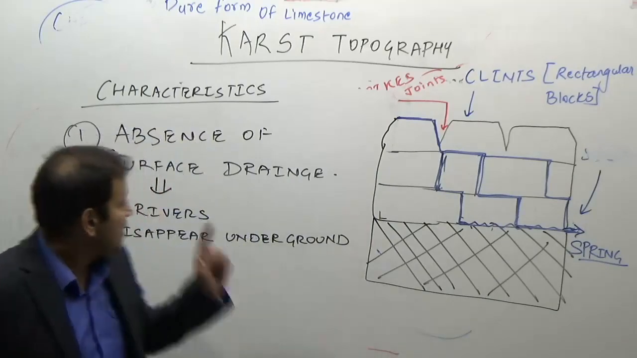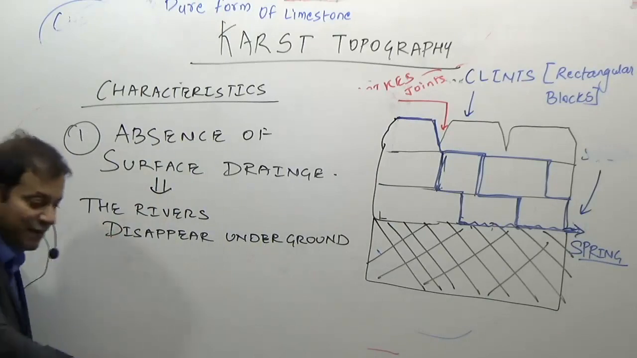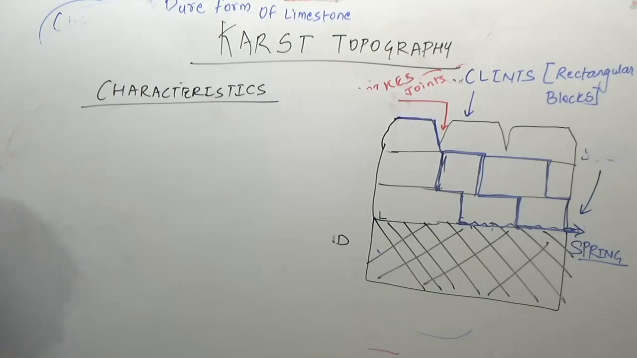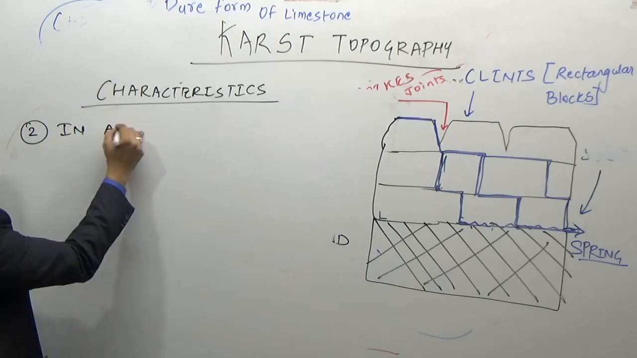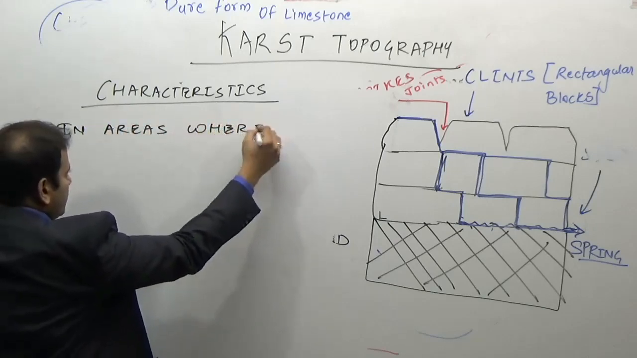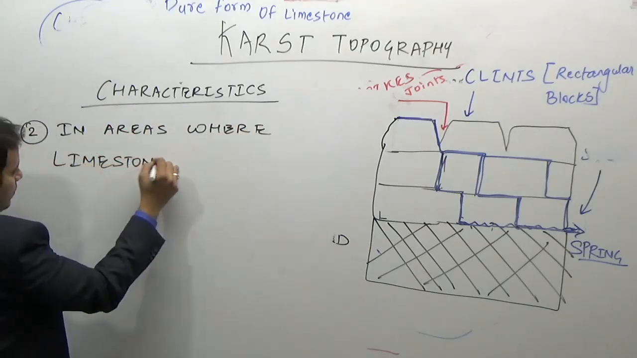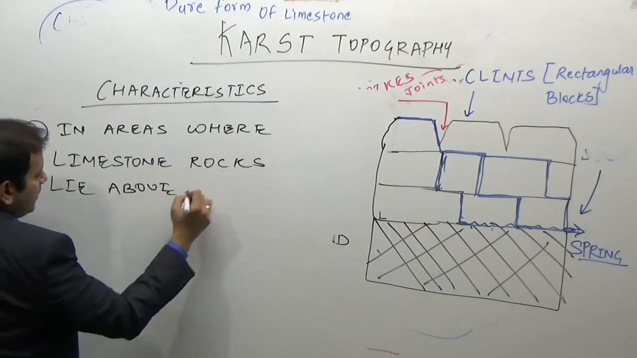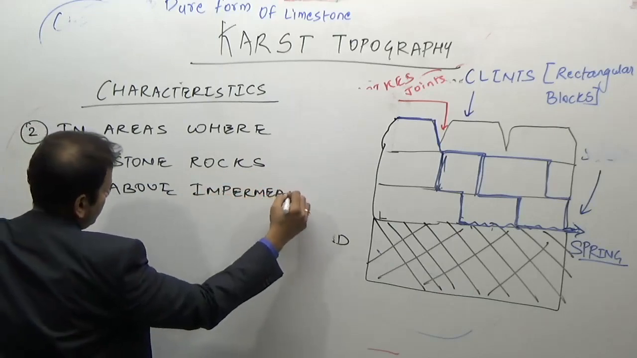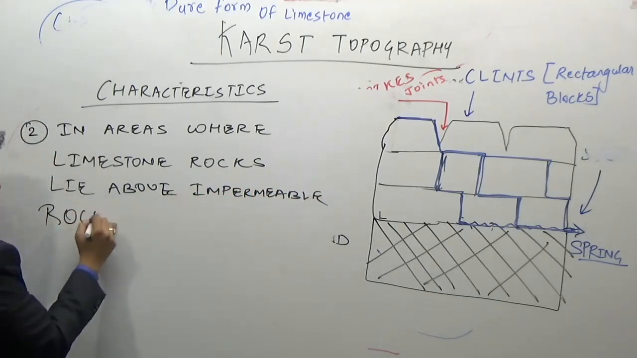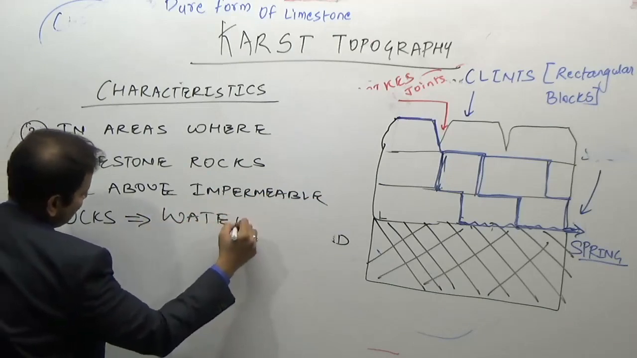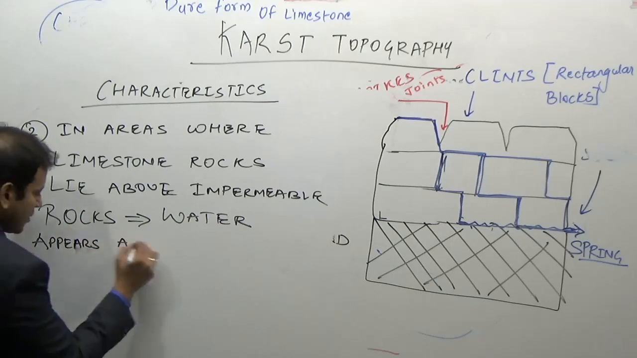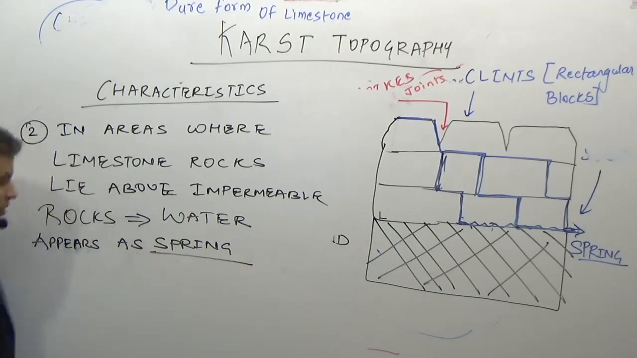So that means the general absence of surface drainage is one feature, and the second feature is that in areas where limestone rocks lie above impermeable rocks, water appears as a spring. So this is the second feature.